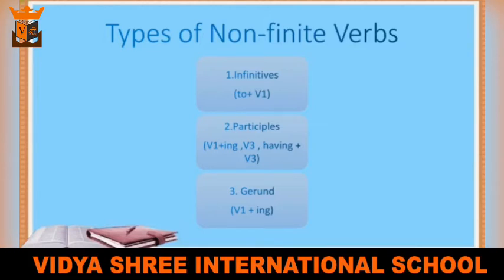They are in the form of to plus the first form of the verb. Second, participles. They are in the form of the first form of the verb plus ing, or the third form of the verb, or having plus the third form of the verb. And the third one is gerund. They are always in the form of V1 plus ing.